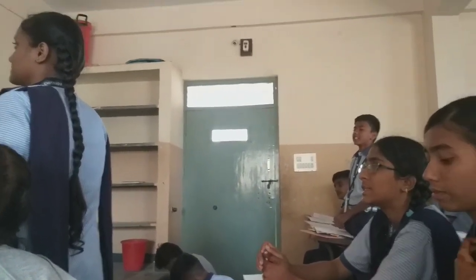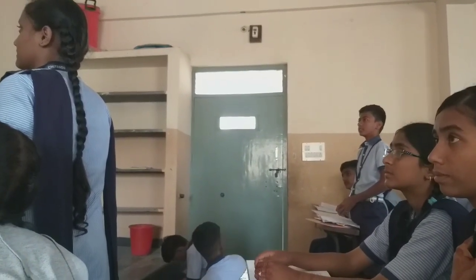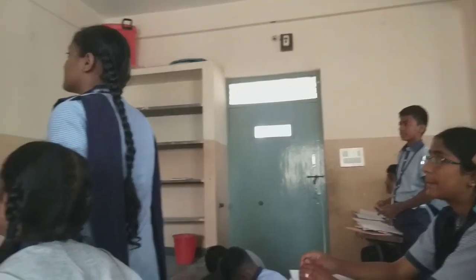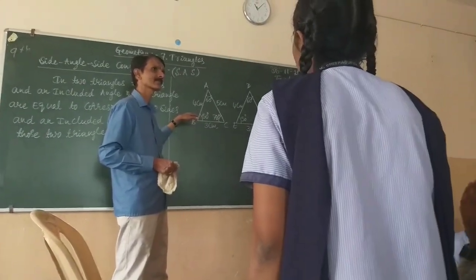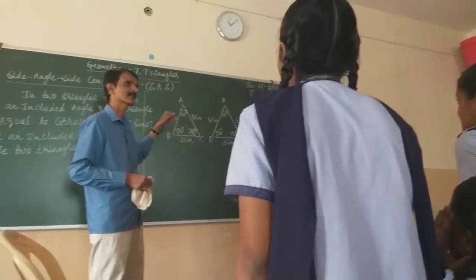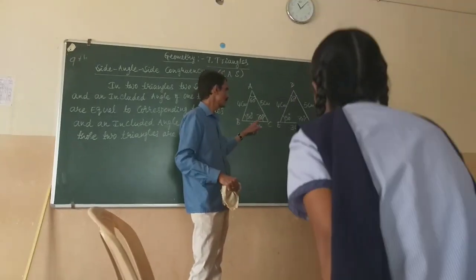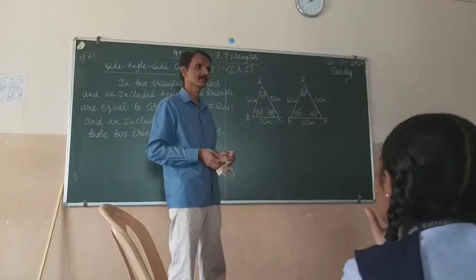Angle A equals angle D. Why? Their measurement is 60 degree. Next angle. Angle B is equal to angle E. They have 50 degree. Similarly, angle C is equal to angle F.